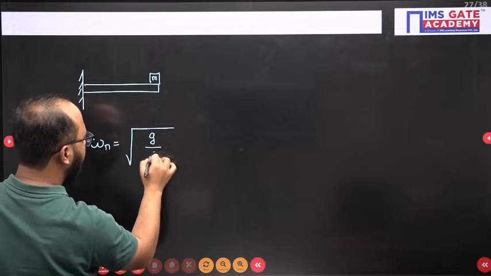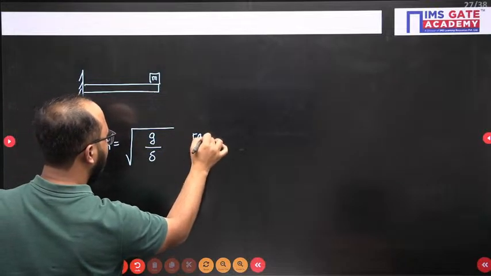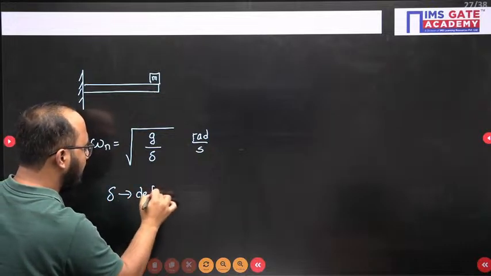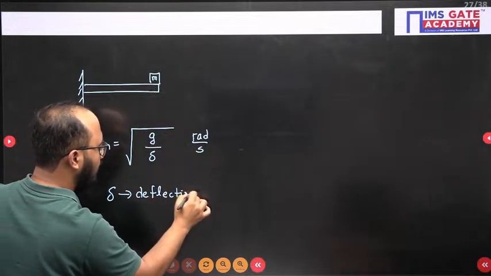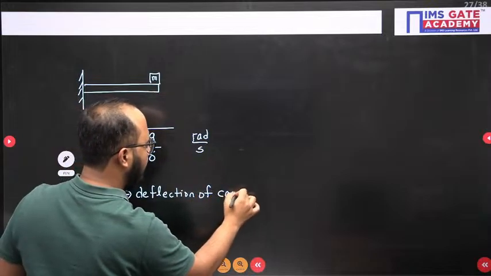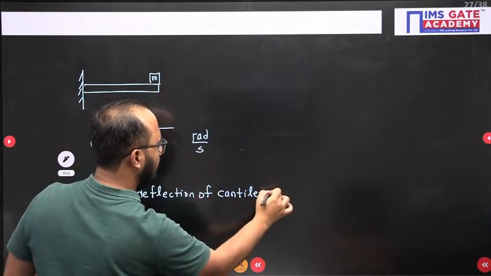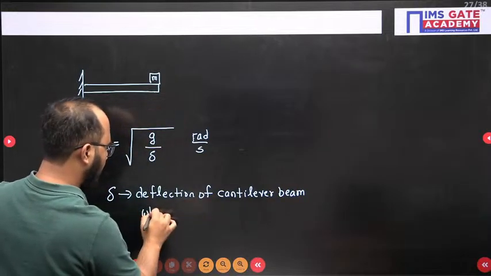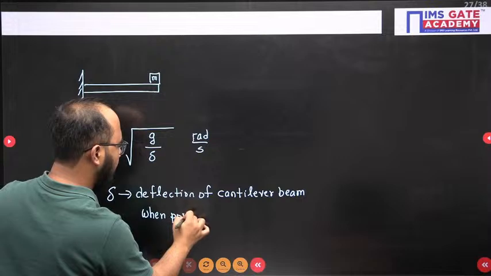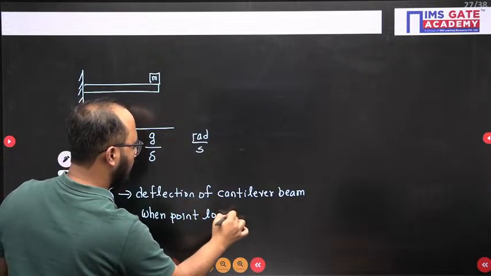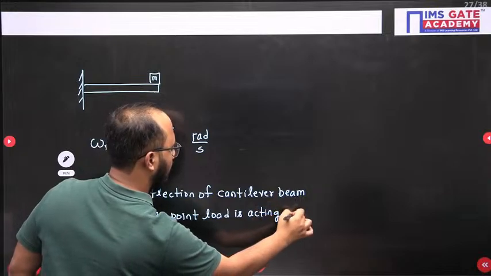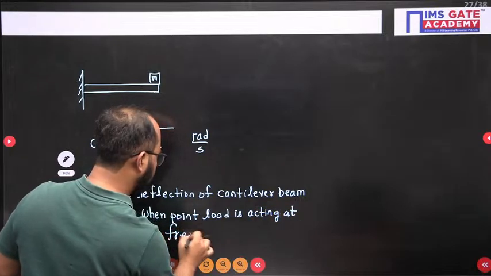We'll be using the formula root of g by delta, again unit radian per second. Delta is the deflection of the cantilever beam when a point load is acting at the free end.